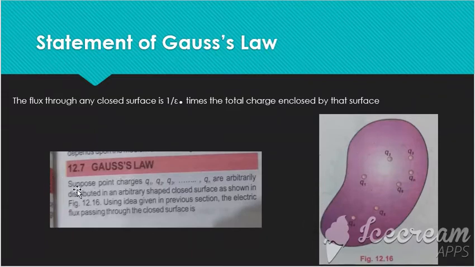So for Gauss's law, suppose there are point charges Q1, Q2, Q3, Q4 up to Qn. These are arbitrarily distributed. Arbitrarily means not uniformly. Their concentration is not uniform. At some places there is more concentration than at other places, in an arbitrarily shaped closed surface. This closed surface does not have any particular shape. Using the idea given in the previous section, the electric flux passes through the closed surface.